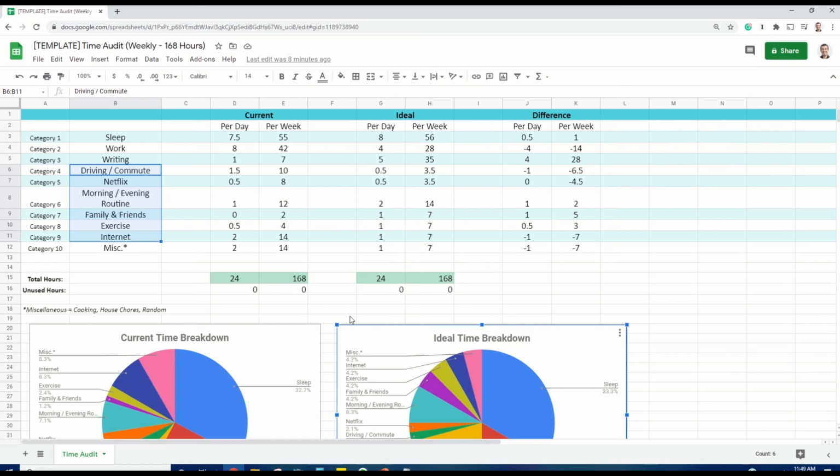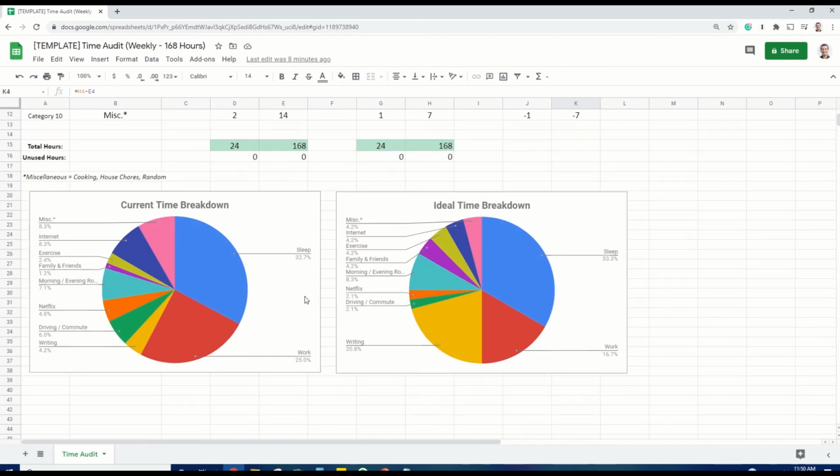All right, just one more note before I explain how I actually use this in my life. So one thing is that I do input the numbers manually. There are a few that can be multiplied, such as sleep times 7 to get your ideal sleep hours and so on, but for the most part you're going to need to massage the numbers so that they come out to 24 hours a day and 168 hours a week. So these will be entered manually in the current column and the ideal column, and then the difference one will do it itself. There's a little, very simple math going on, so that way you can see it. All right, so that's a big, broad overview of everything that's happening here.